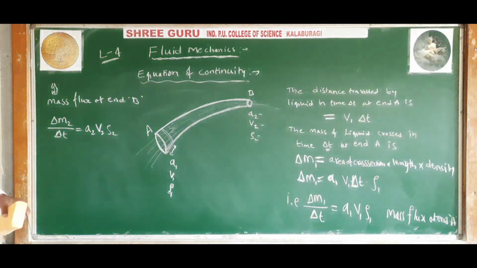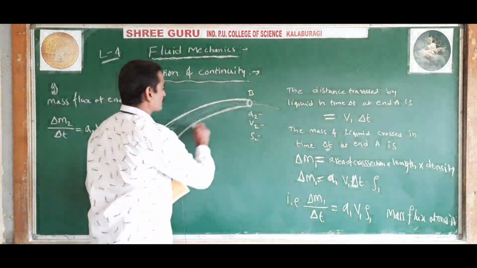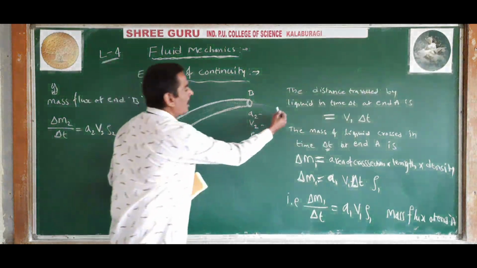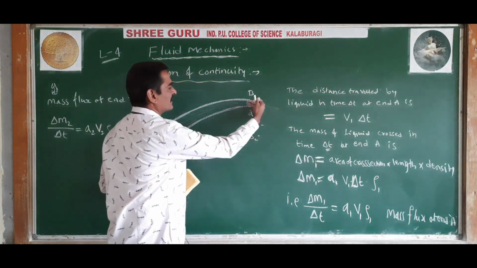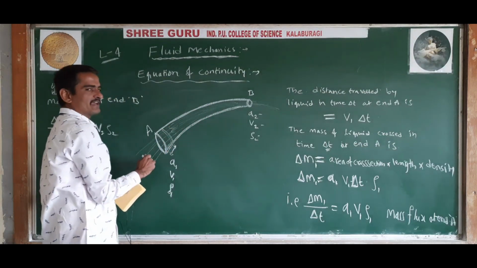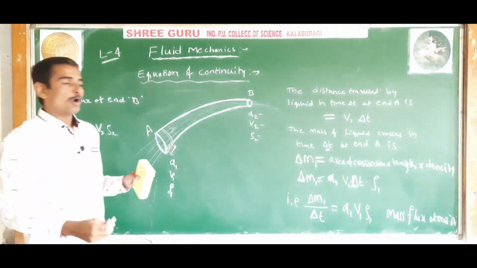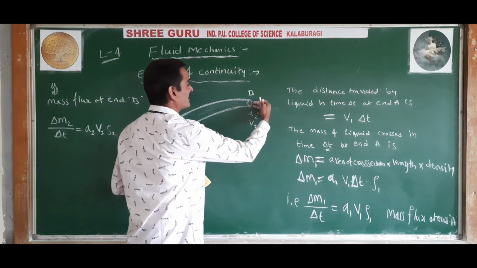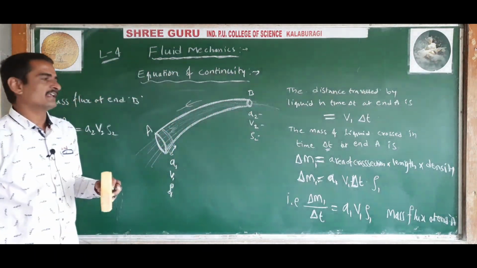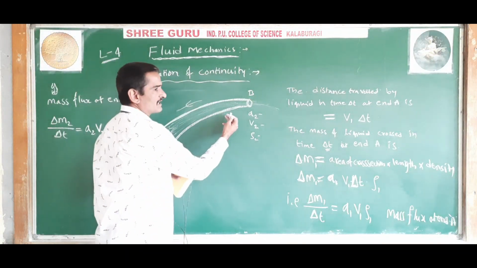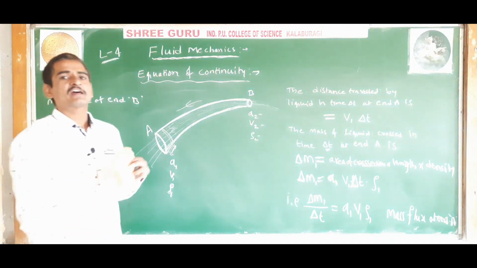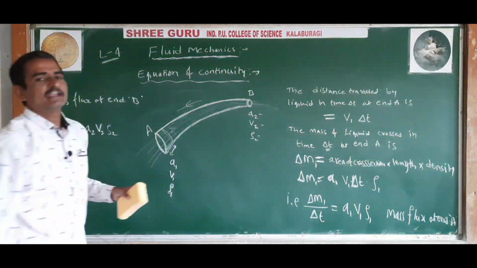Since there is no sink or source in between the end A and B, see how much liquid is entering at the end B, the same amount of liquid is leaving at the end A. That is, there is no extra liquid entering or leaving the pipe. There is no sink or source in between the end A and B.